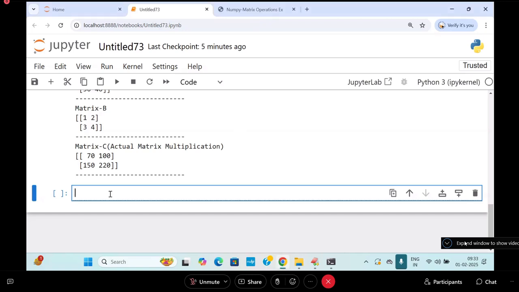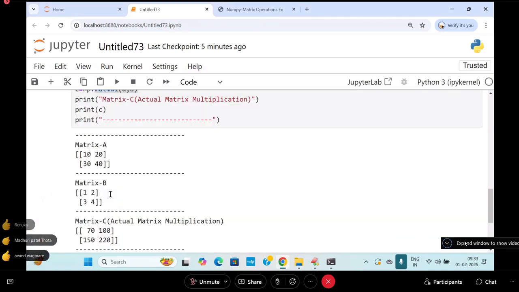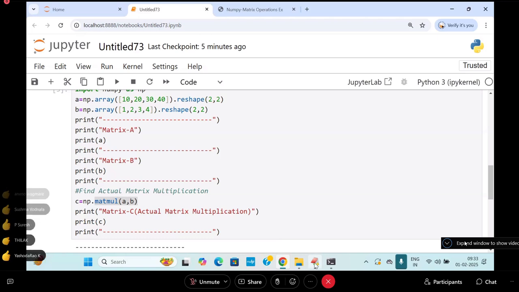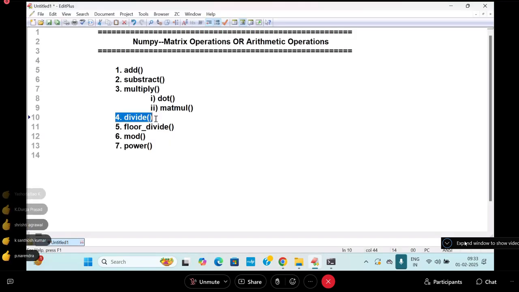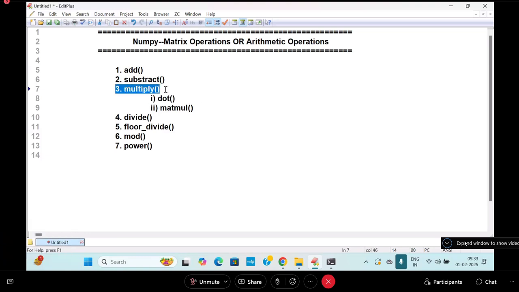Quickly, now I will move further. Now I am going to enter into another function called divide. What is the difference between multiply and dot? Multiply will do element wise multiplication. Dot and matmul will find the dot product. Now I'm going to introduce divide.